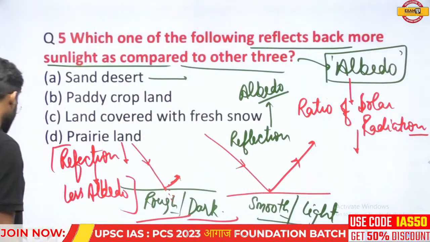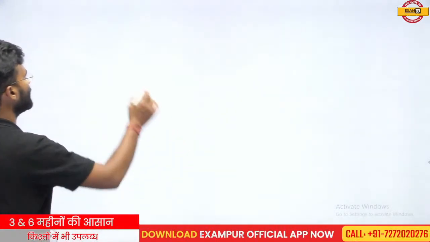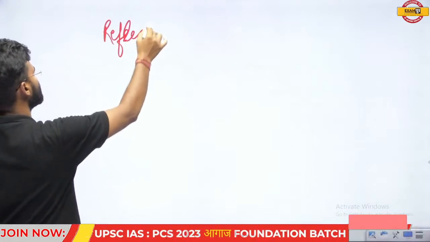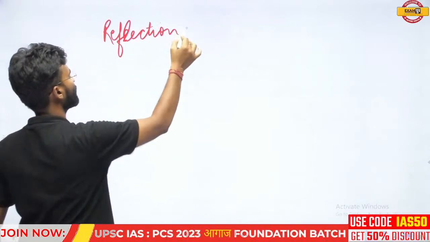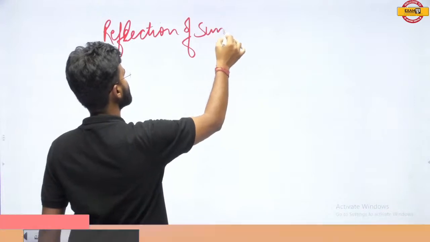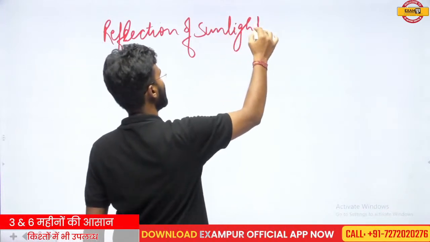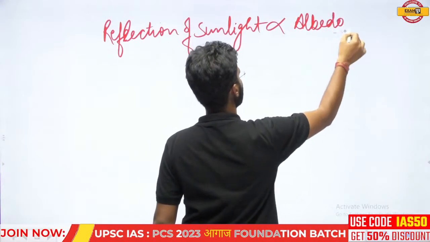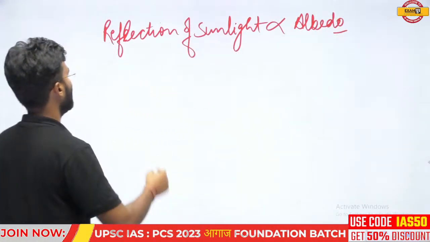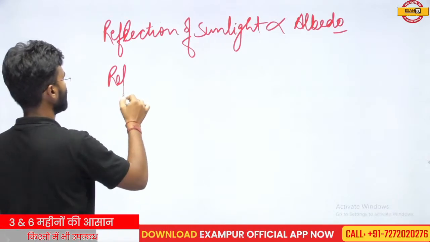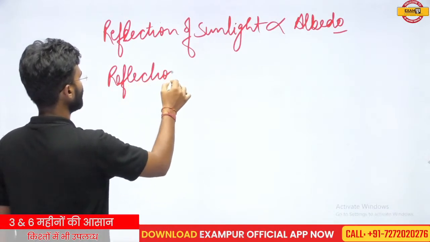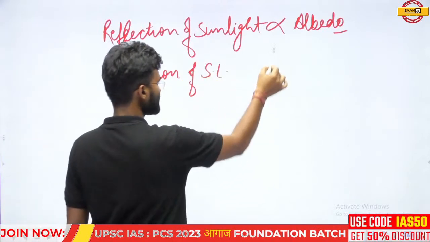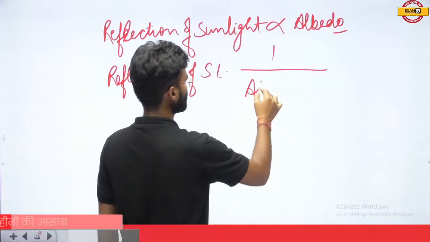So you can conclude a relation here: the reflection of sunlight from any surface has a direct relation with the albedo, and the reflection of sunlight has an inverse relation with the absorption.